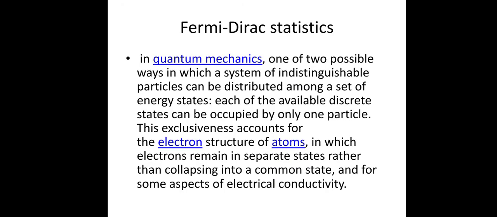Then next is the Fermi-Dirac distribution, or statistics. The Fermi-Dirac statistics is from quantum mechanics. It describes indistinguishable particles that can be distributed over a set of energy states, where each available discrete state can be occupied by only one particle. This exclusiveness accounts for the electron structure of atoms, in which the electrons remain in separate states rather than collapsing into a common state, and for some aspects of electrical conductivity.